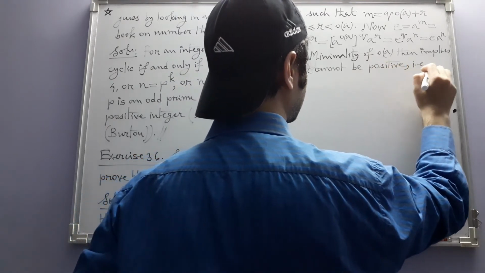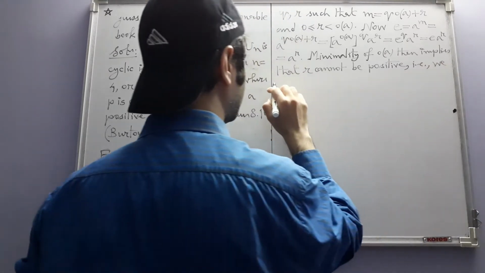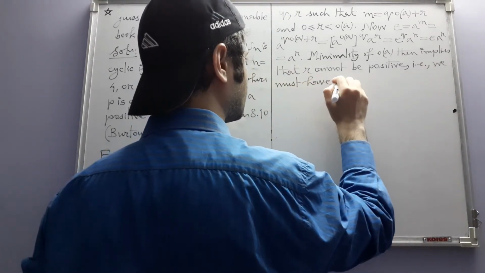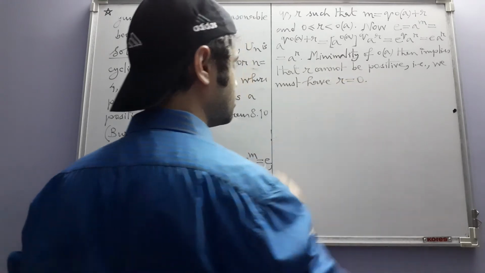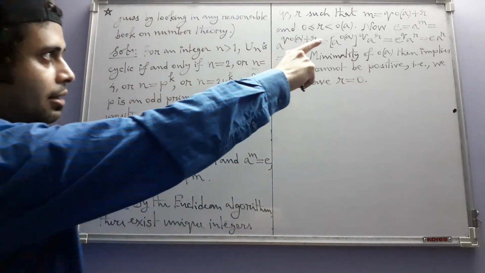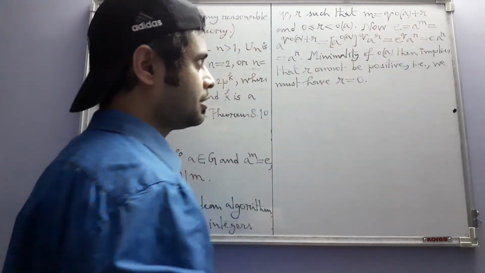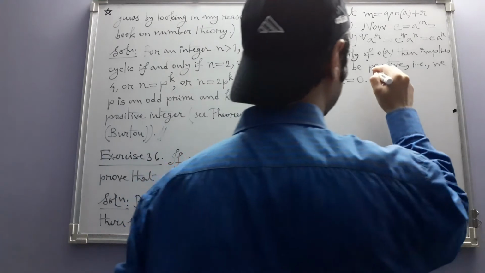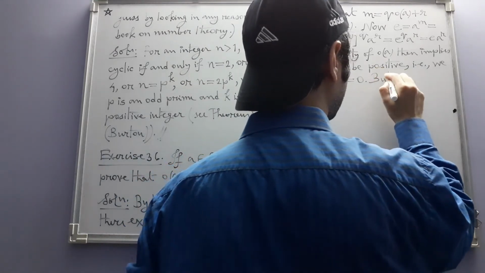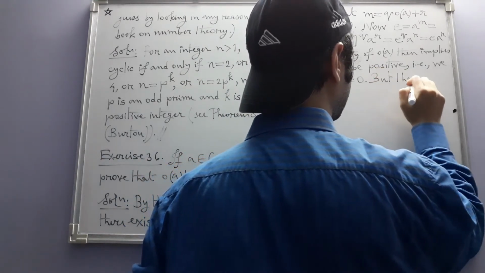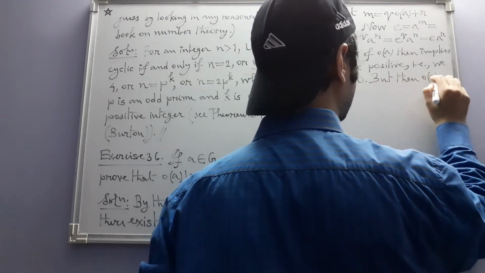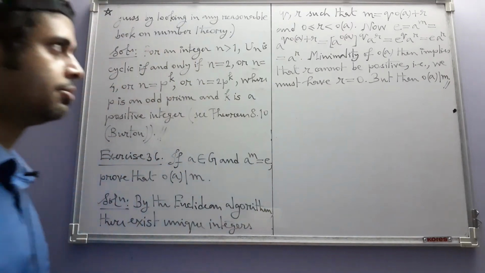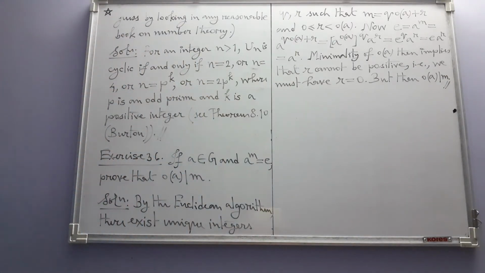That is, we must have R equal to 0. But if R is 0, then order of A divides m, because m is then a multiple of order of A. But then order of A divides m, and that's what we wanted to show. So this is the solution.